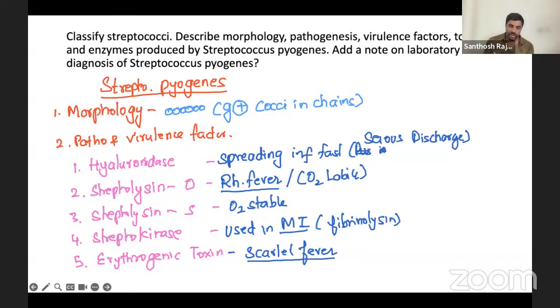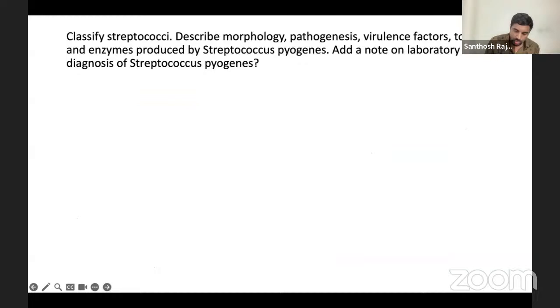These are the virulence factors. Very simple. Now we're going to talk about the diseases. So virulence factors mean diseases, pathogenesis. Because of all these enzymes, what are the common diseases? There are very few diseases, only very characteristic. One is erysipelas, a superficial mild form of cellulitis, you can say. Then if it becomes bigger, it goes to cellulitis.